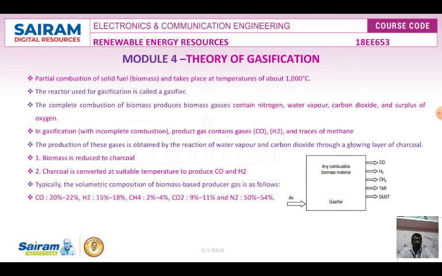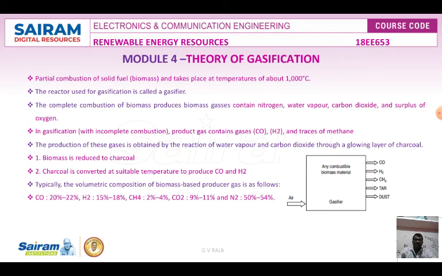Here air is sent into the gasifier, and with combustible materials it will produce carbon monoxide, hydrogen, methane, tar and dust. The complete combustion of the biomass produces biomass gases which contain all these molecules. So the gasification product gas contains gases such as carbon monoxide, hydrogen and methane. Some tar and dust are also obtained.